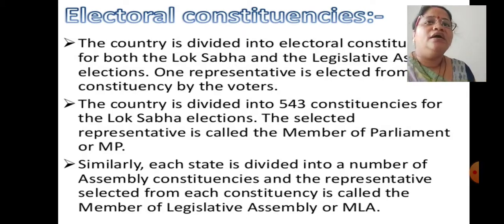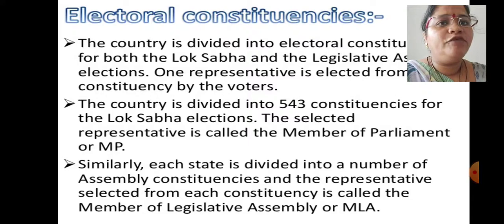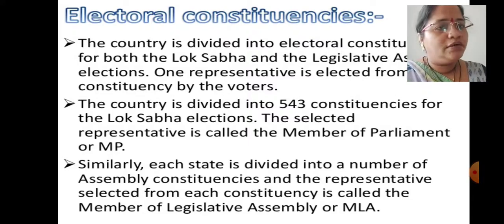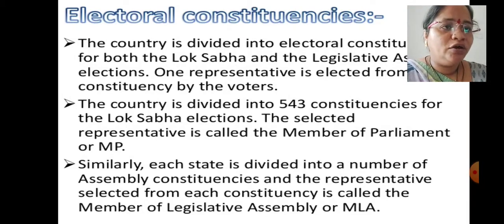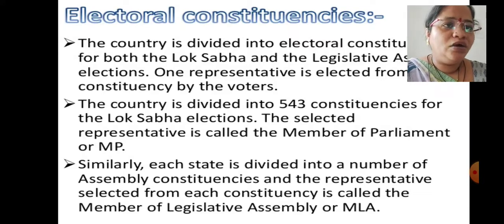Okay, let's start. The country is divided into electoral constituencies for both Lok Sabha and Legislative Assembly elections. One representative is elected from each constituency by what? The voting system, universal adult franchise, as we discussed. The country is divided into 543 constituencies for the Lok Sabha election, and the representatives who are elected we call MP, or Member of Parliament.